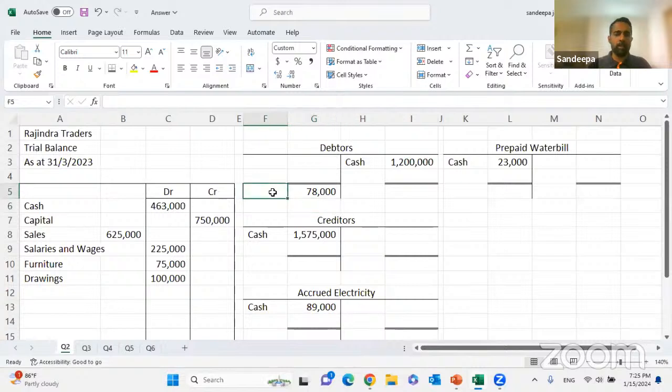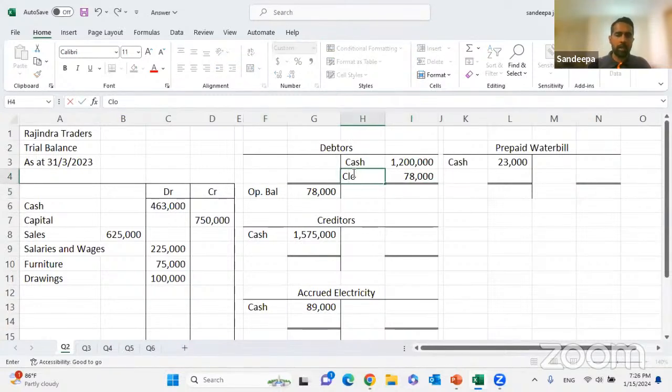Next year opening balance should be a debit balance of 78,000. So in order to have a debit balance like this, your closing balance should come from the credit side. Right? Because debtor is an asset. Your continuing balance should be a debit balance. Your closing should be on this side.